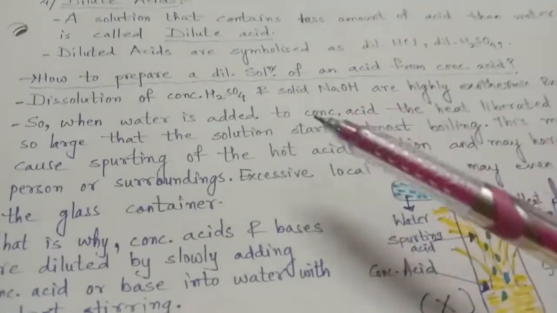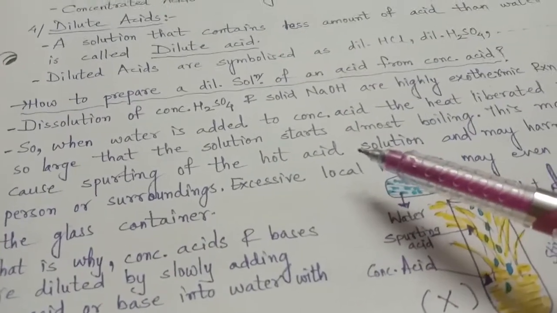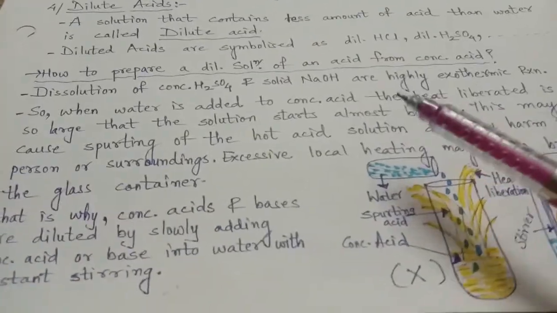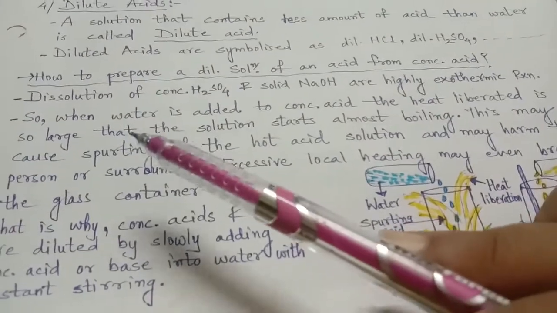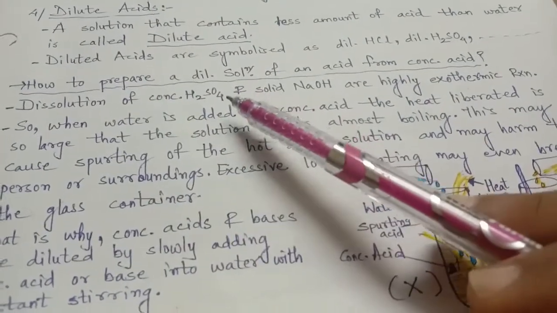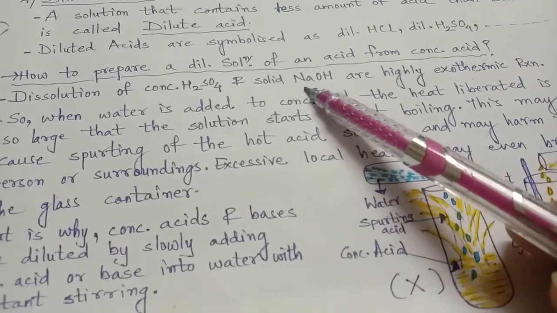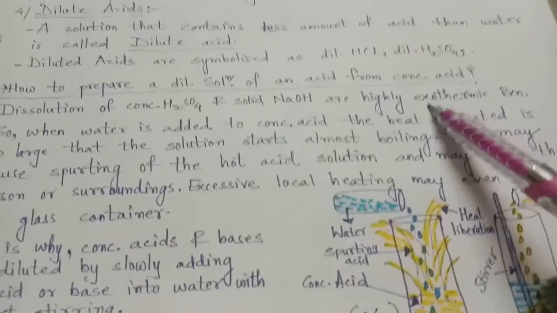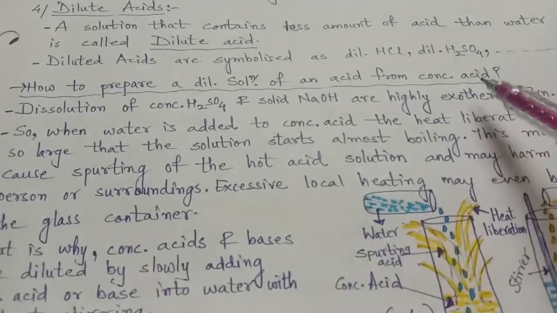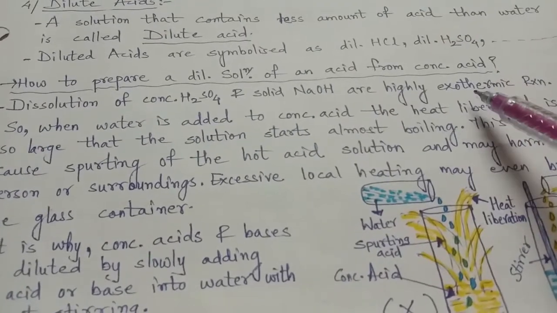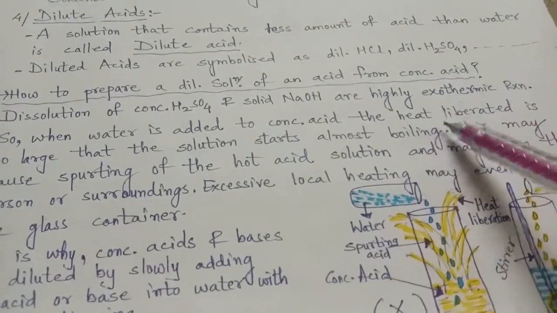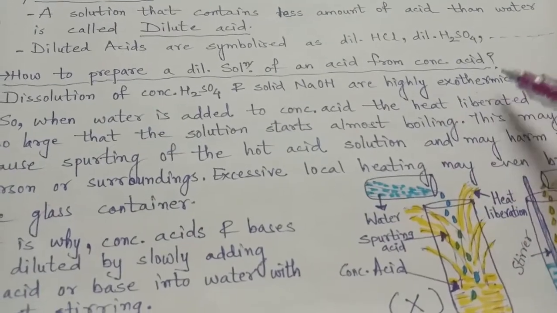Otherwise, the concentrated acid, as we know now, contains more acid compared to the water. It may harm our body and our nearby surroundings. So what shall we do? The dissolution of concentrated sulfuric acid or solid sodium hydroxide, a base, is a highly exothermic reaction. Now we know what is exothermic. Therm, heat; exo, releasing out. The reaction which releases a high amount of heat is called a highly exothermic reaction.